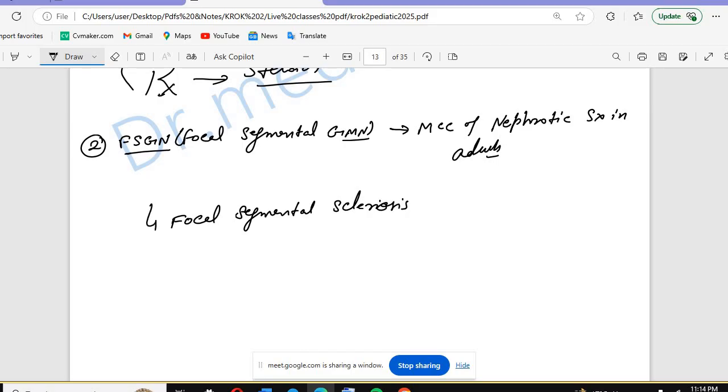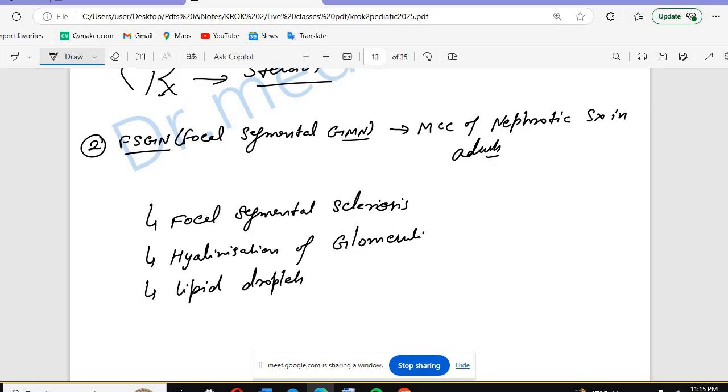There will be hyalinization, meaning hyaline casts will be there, with glomerulation of the glomerular capillaries. So there will be hyalinization of the glomeruli, and there will be lipid droplets in case of FSGN.